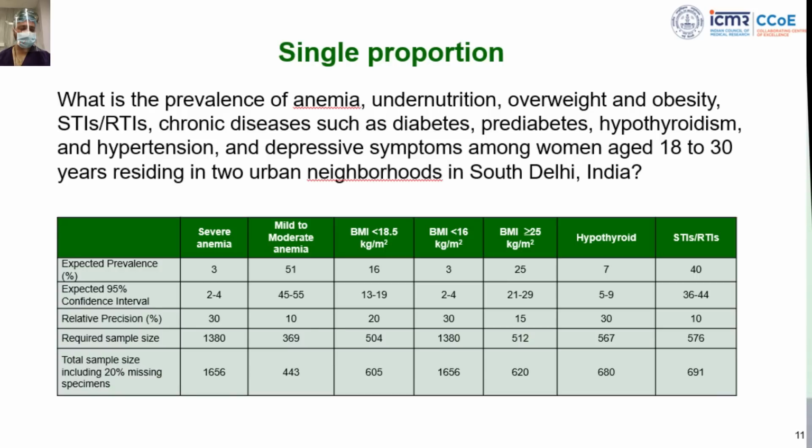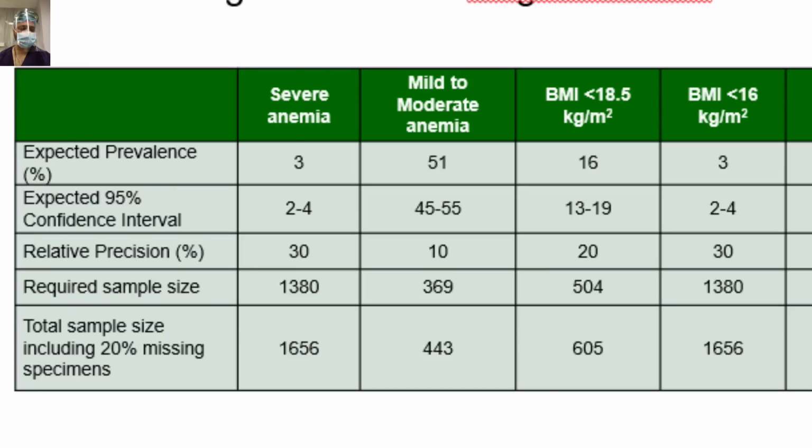One of the assumptions we take when we calculate sample size for a single proportion is the margin of precision, either absolute or relative. If you see the relative precisions we took, they ranged from 10 to 30.